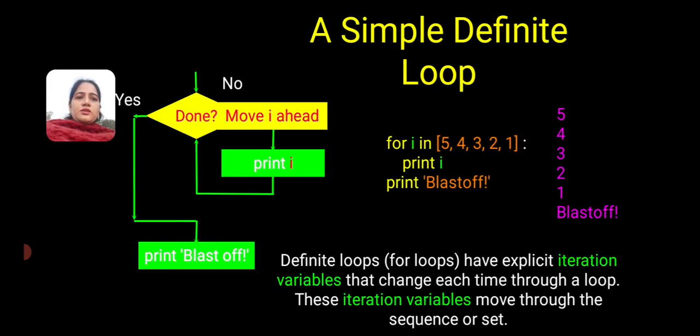So this is the simplest definite for loop we have discussed so far. Now, this is a for loop. I have given another example. The values 5 4 3 2 1 are given for i. It will print the values 5 4 3 2 1, and the last statement, Blastoff, is outside the loop because it is written after the for loop.